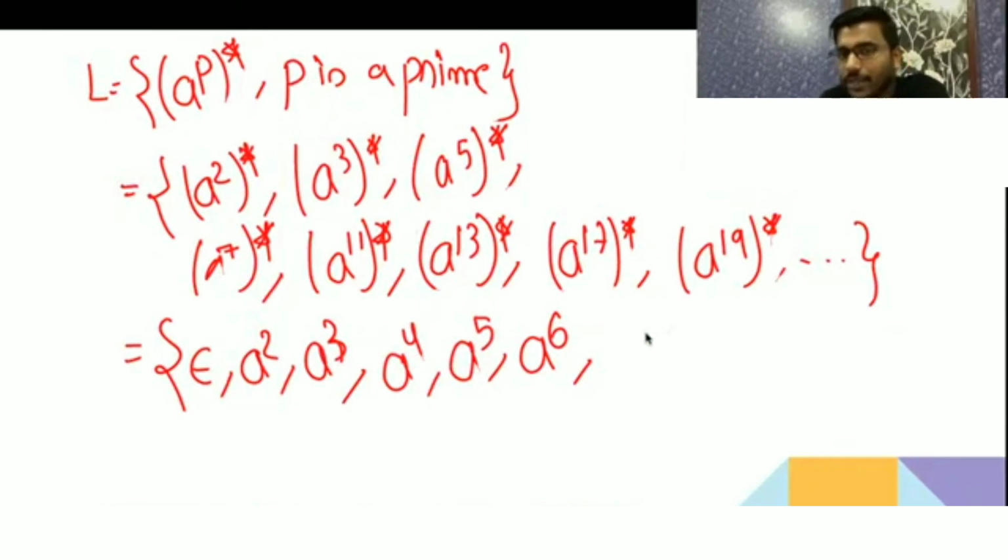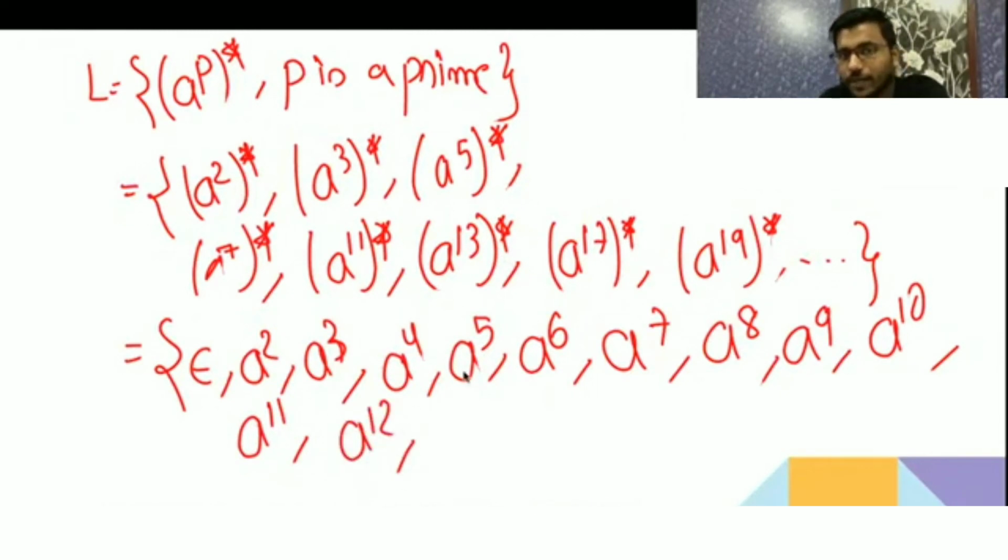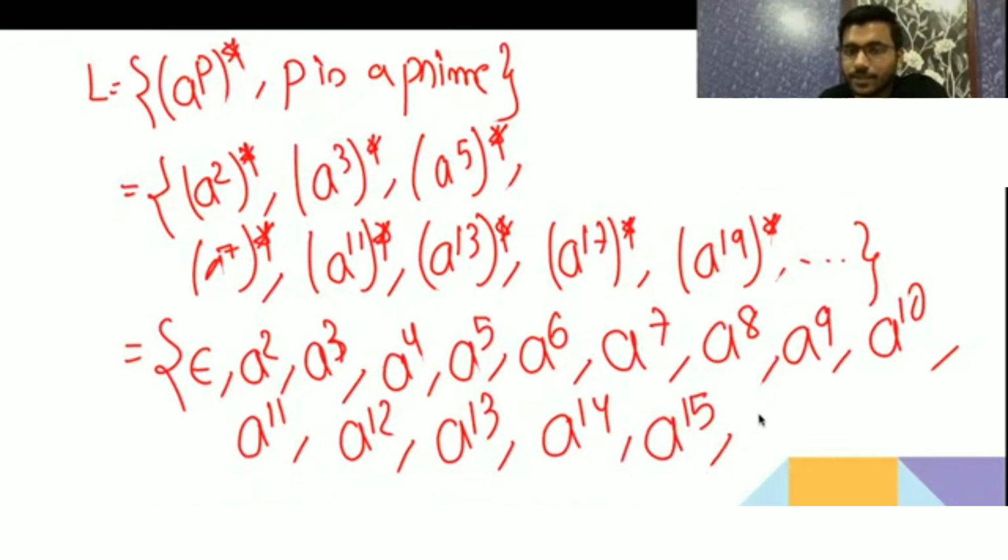So you are going to get all the numbers of A, like A6, then A7, prime number is already here, then A8, if you write A2 4 times you will get A8, A9 you will get by writing A3 3 times, then A10, if you write A5 2 times. A11 is a prime number, so from A11 star you will get A11. A12 you get by writing A2 6 times. A13 is a prime number, from this you will get A13 star. Then A14 you will get by writing A2 7 times, because it is star you can take A2 any combination. A15 you will get from A5 3 times, then A16